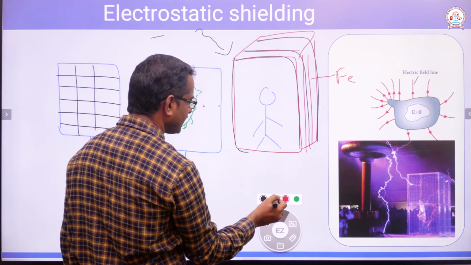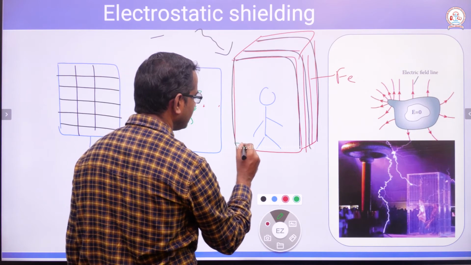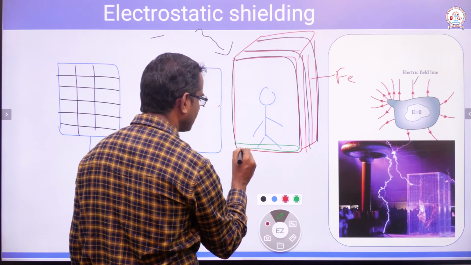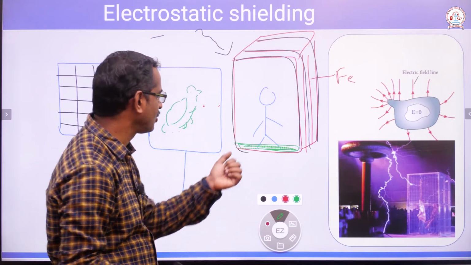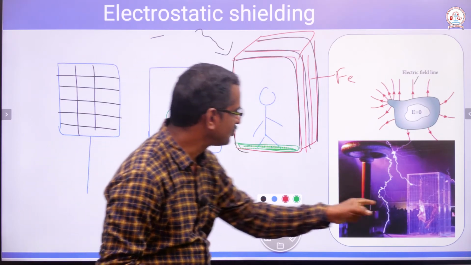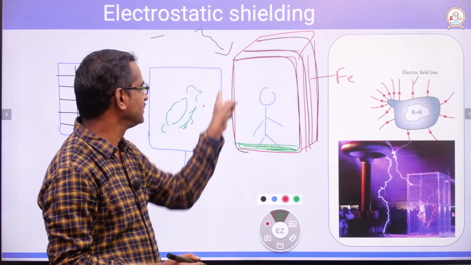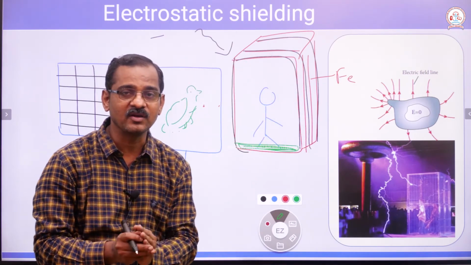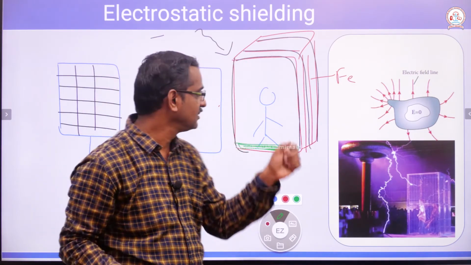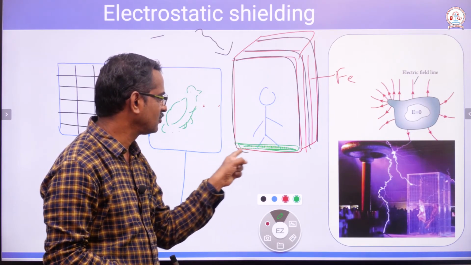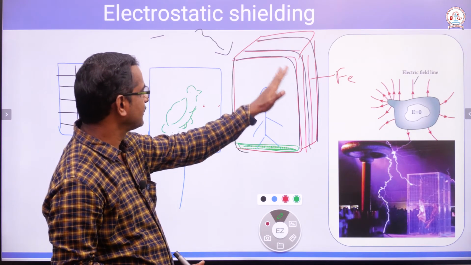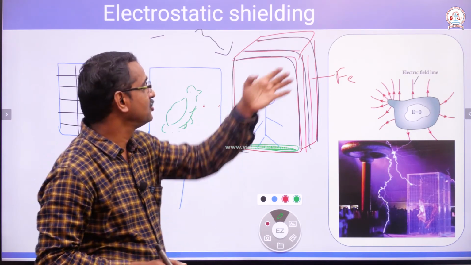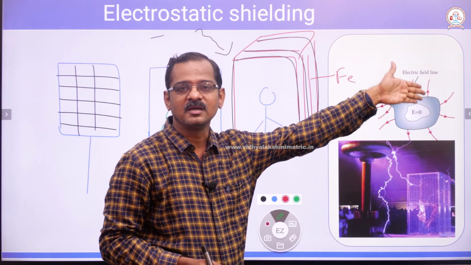But there is only one condition: we have to stand on an insulator. We should not have any direct physical contact with the cage. Then nothing will happen to the person inside due to electrostatic shielding.